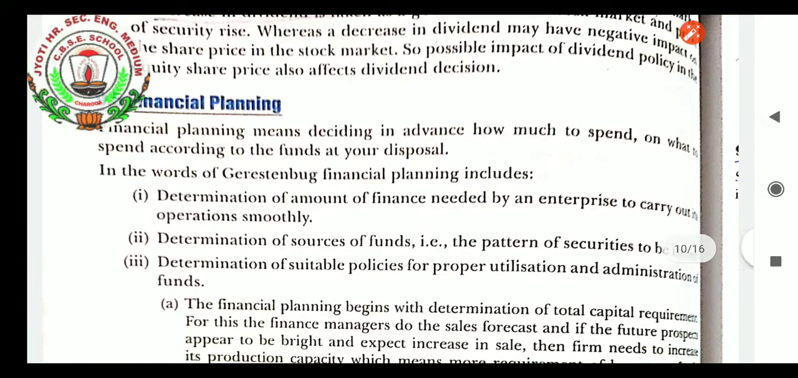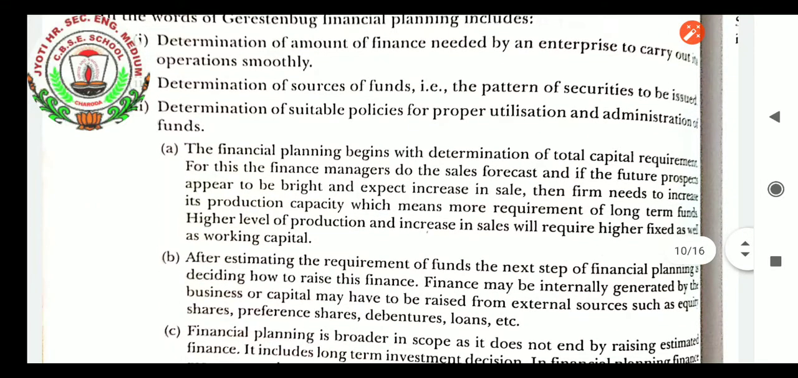Financial planning always includes three important decisions. First, determination of the amount of finance needed by an enterprise to carry out the operation smoothly. Second, determination of source of funds, from which source we will be taking, either the borrowed or the owner's fund. Third, determination of suitable policies for proper utilization and administration of the fund which we have taken. That is the decision which we are taking in financial planning.